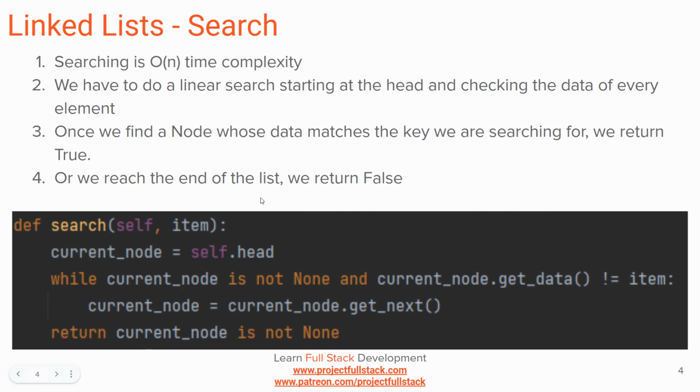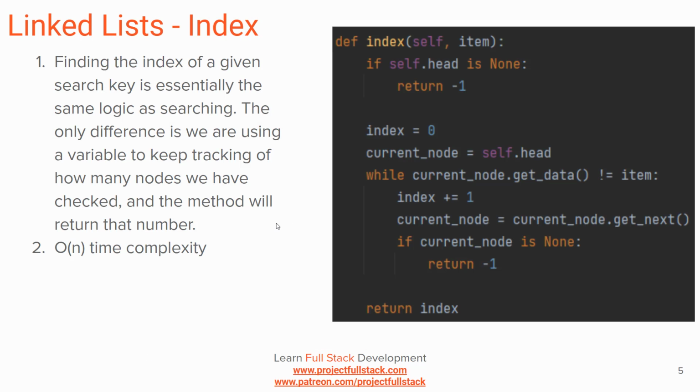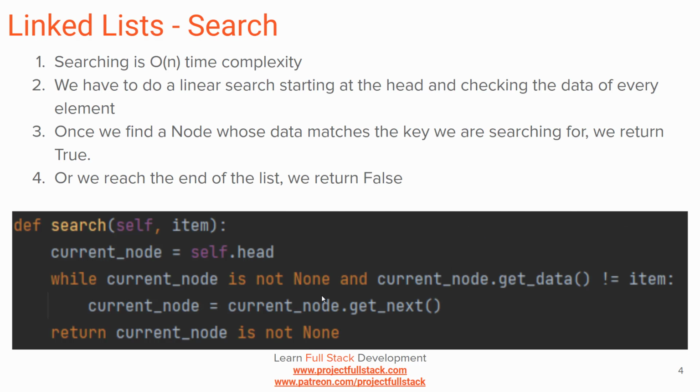Okay. The next one, index, is essentially the same logic. It's still O(n) time complexity. This time we're just keeping track of an index variable. Other than that, it's basically the same. You don't need to use a search versus an index. There's nothing that says you have to have a search function and an index function. You very well could just have a single search function or just combine the two.